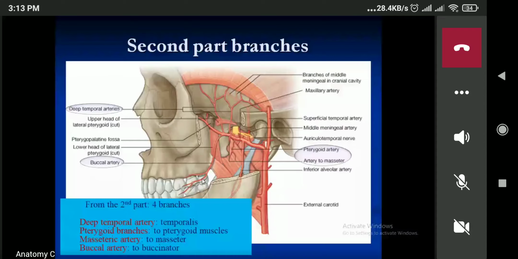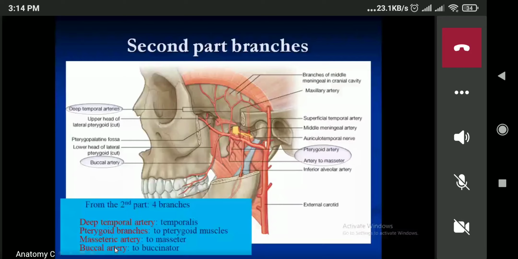Temporal branches थियो. Then we have the lateral pterygoid nerve, the nerve to masseter, and the buccal nerve. Out of those, the buccal nerve is sensory, but over here, those are all motor. यो आर्टरी सबै मोटर हो, यसमा सेन्सरी छैन है. So buccal artery buccinator muscle supply गर्छ. You have to know this one.